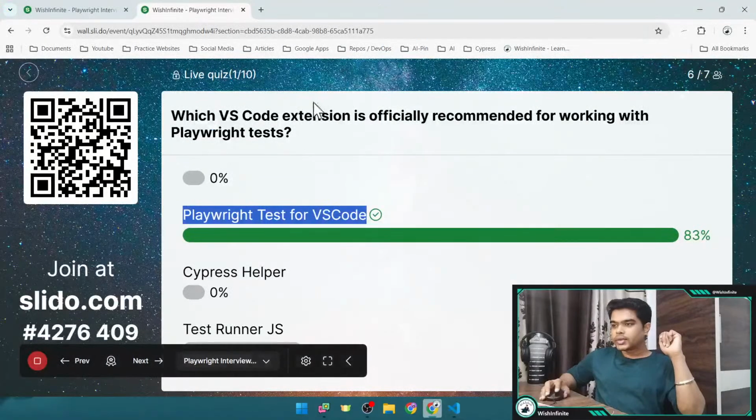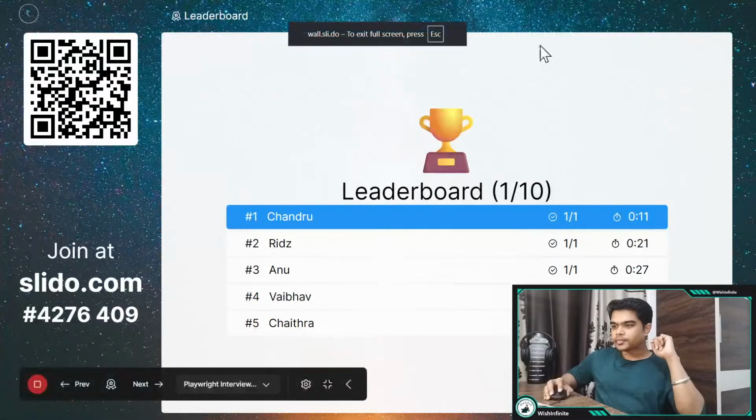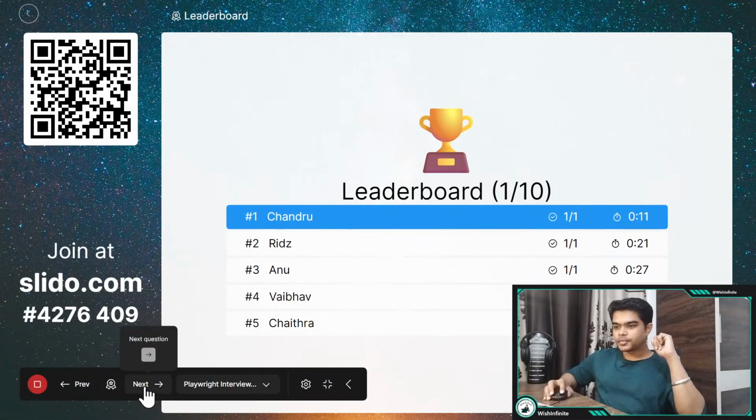Now we can go to the leaderboard quickly. So we have Chandru on the top. After that we have Viz, Anu, Vaibhav, and Chatra. Okay, now we can go to the next question.